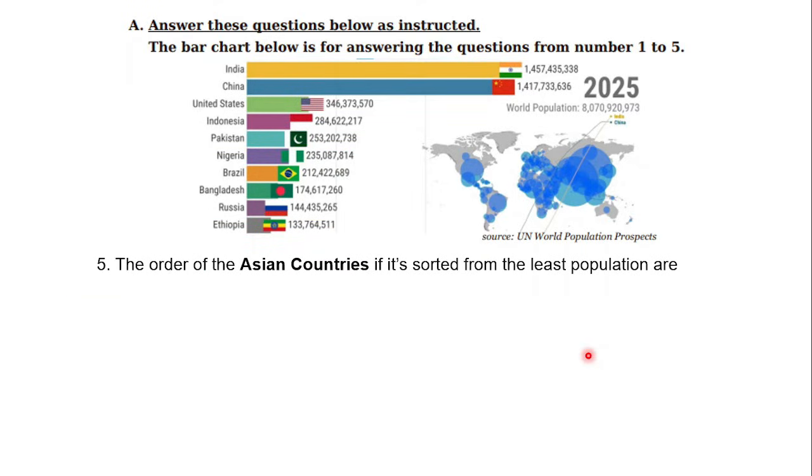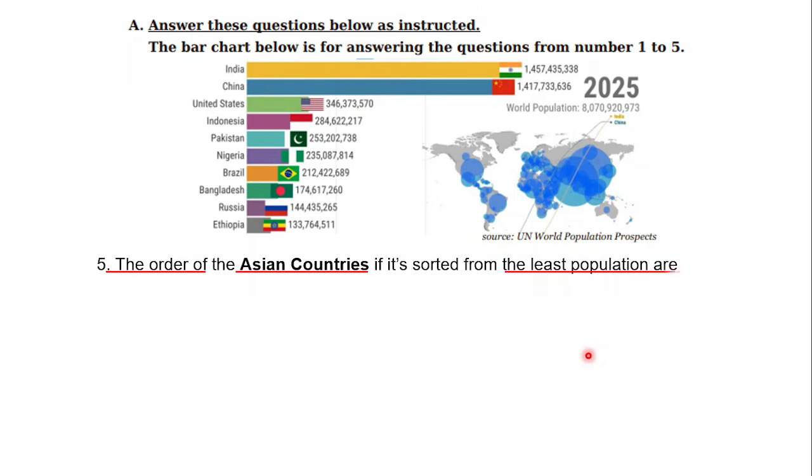Okay, now let's go to number 5. The order of the Asian countries, if sorted from the least population, are... So we have to put the Asian countries in order from least to greatest. So let's see which country is in Asia, or is a member of the Asian countries.